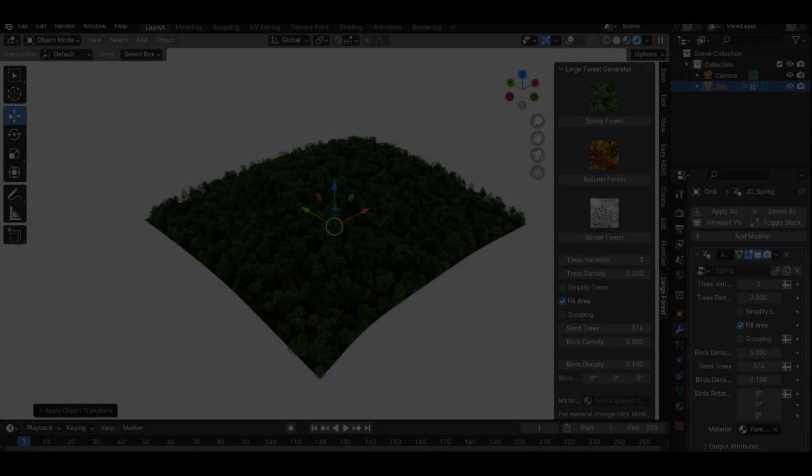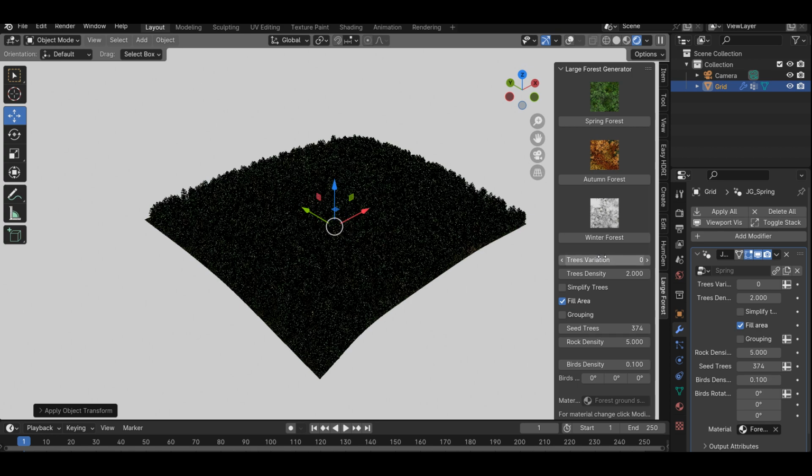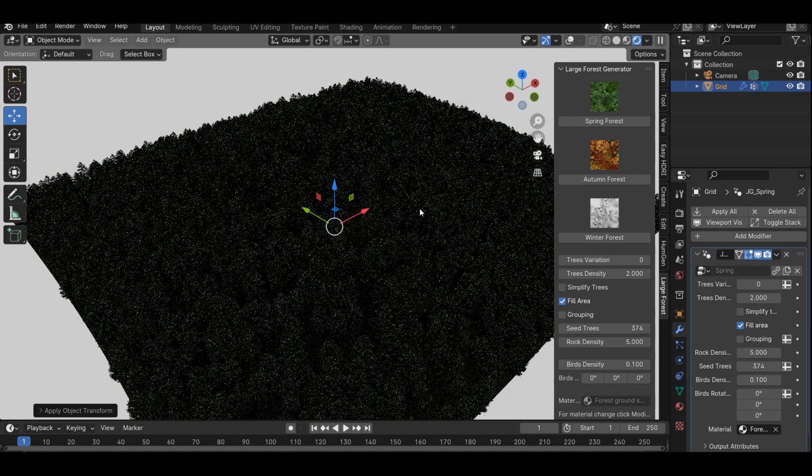What do each setting mean? Trees variation. Changes tree variations. For example, a value of 0 will display only conifers.